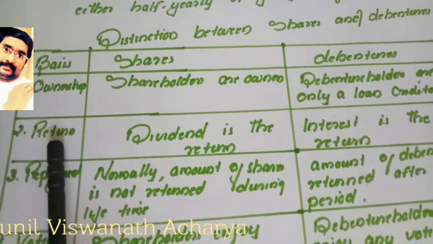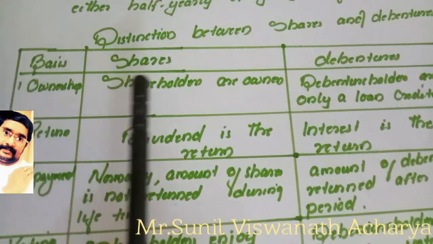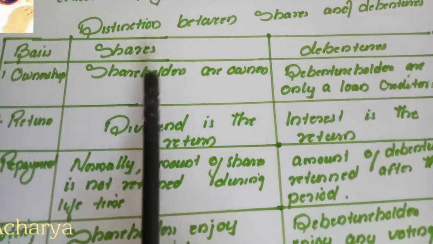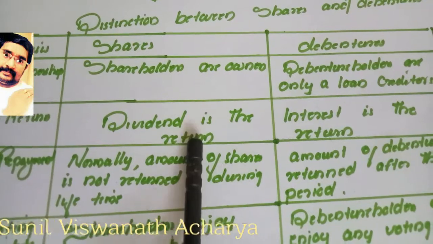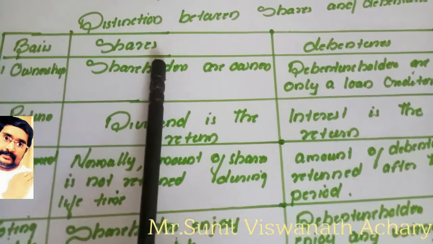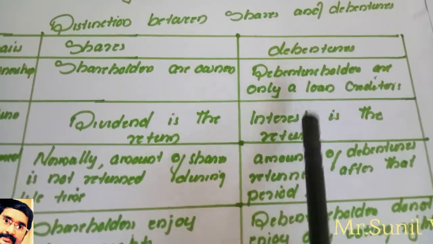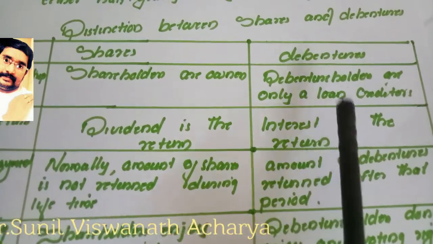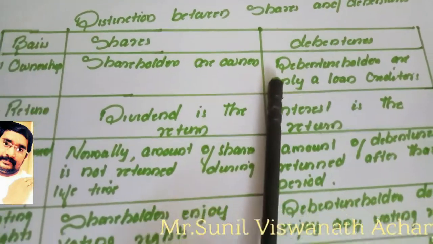Then on the basis of return, which means if you invest money in shares, what benefit you will get. If you invest in shares, you will get a dividend. Dividend is the return if you invest in shares. But if you invest in debentures, the return is interest. Okay, so interest is the return of debentures.